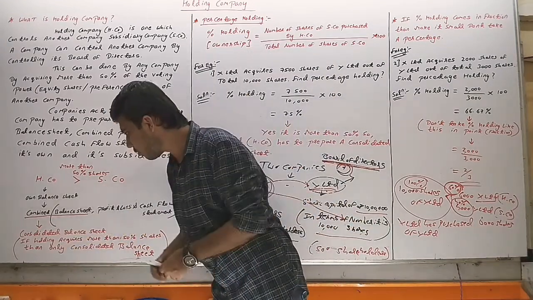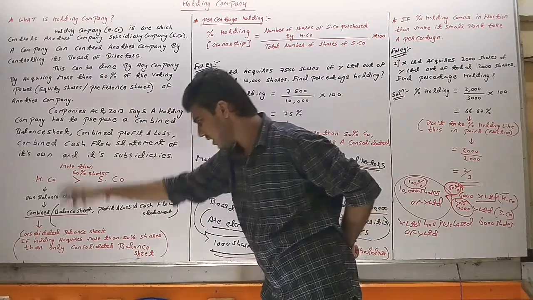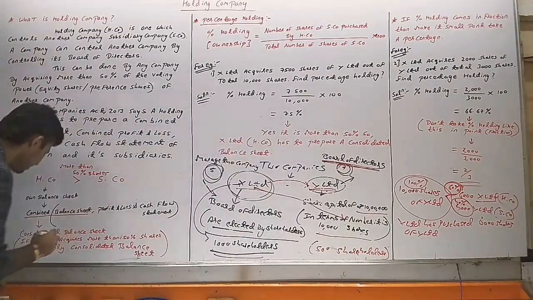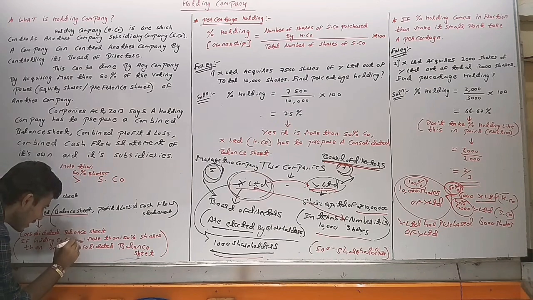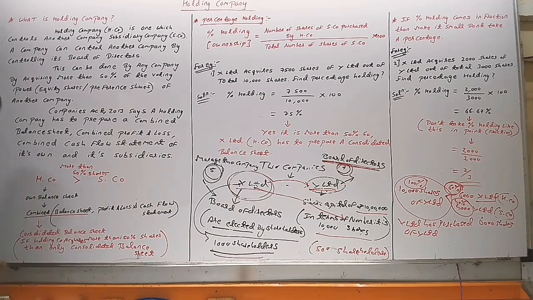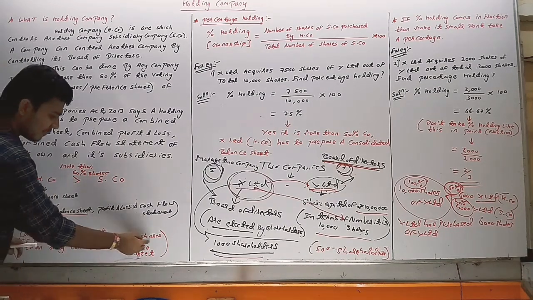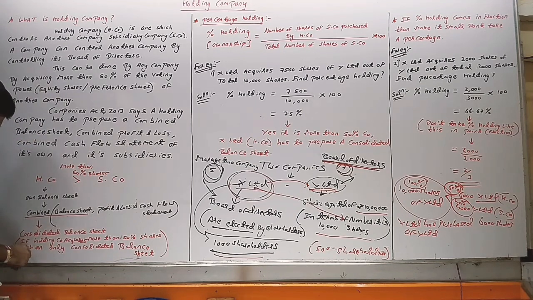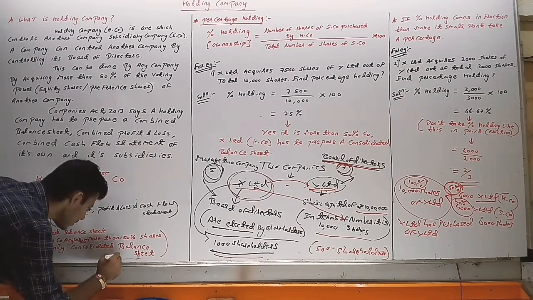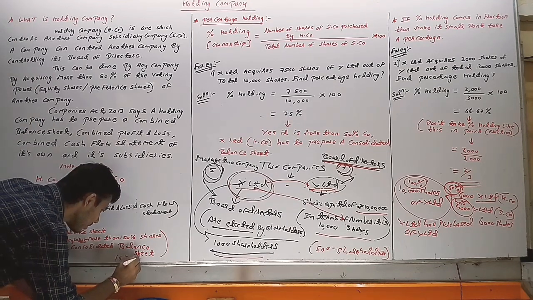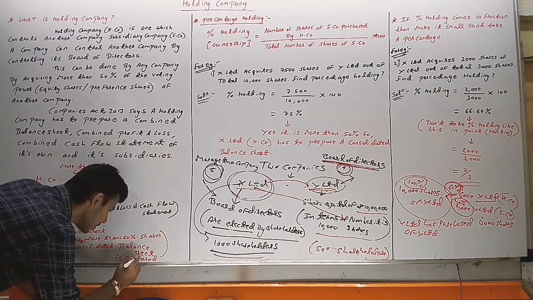What is written in the bracket below? If the holding company acquires more than 50% shares, then only is the consolidated balance sheet prepared.